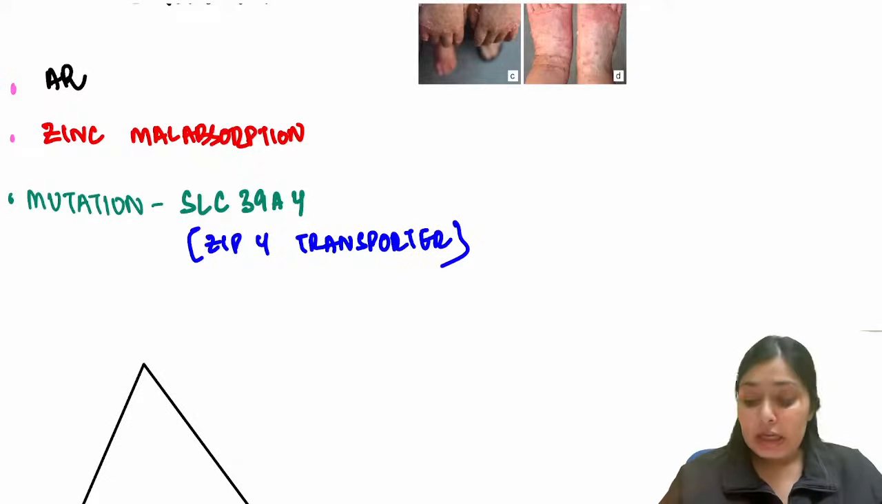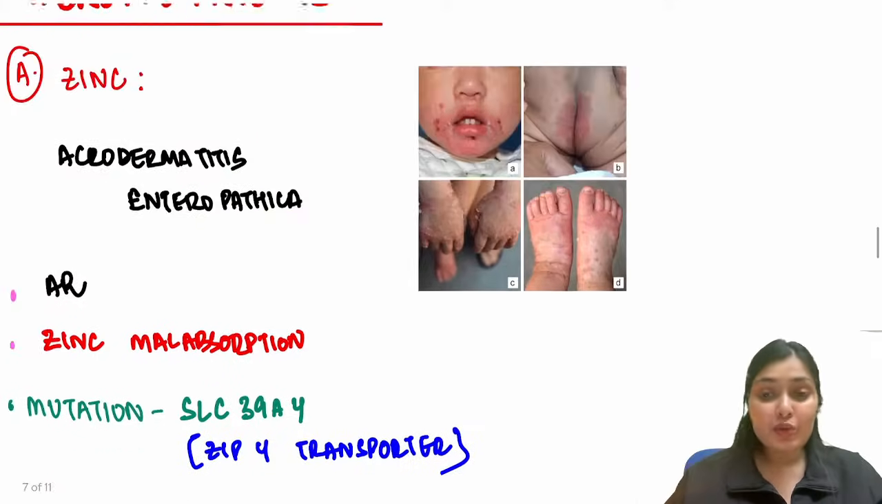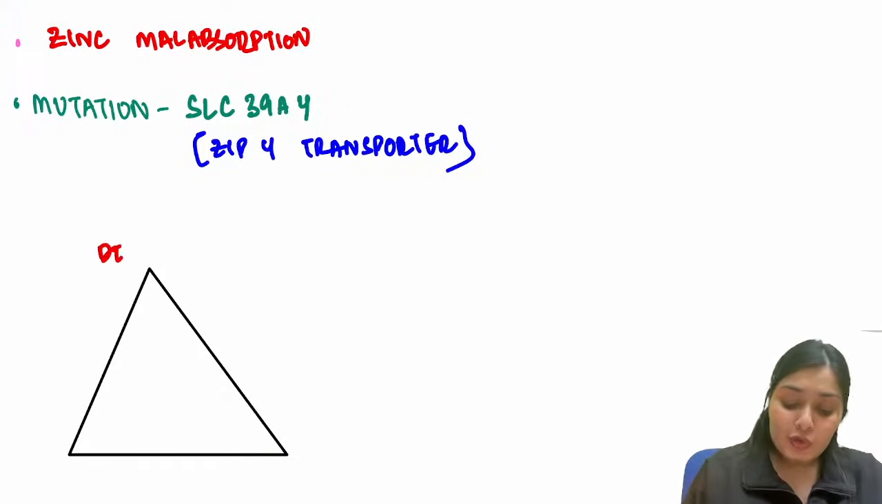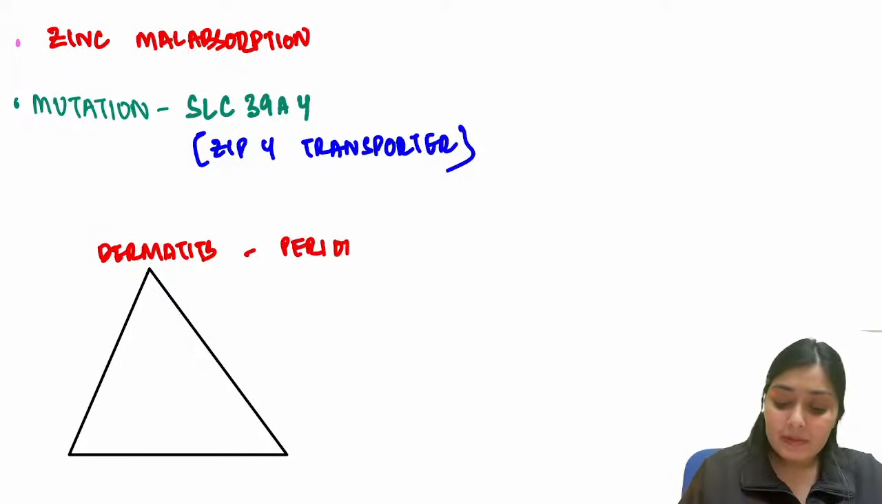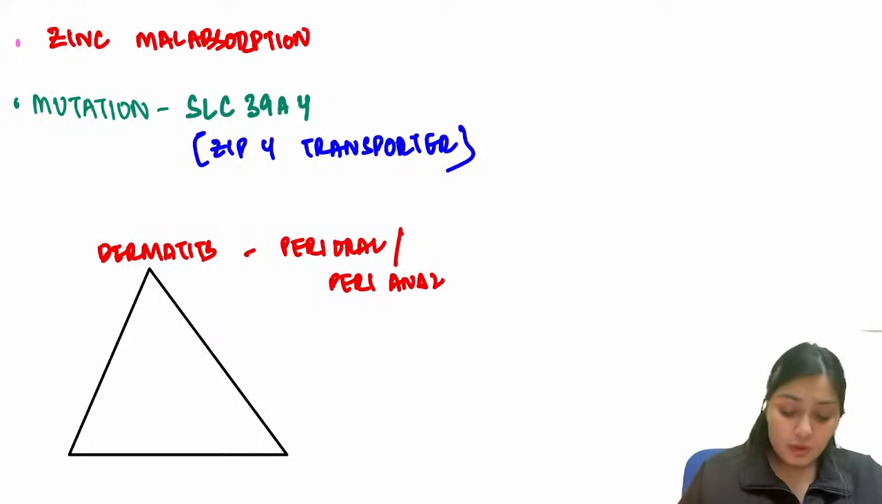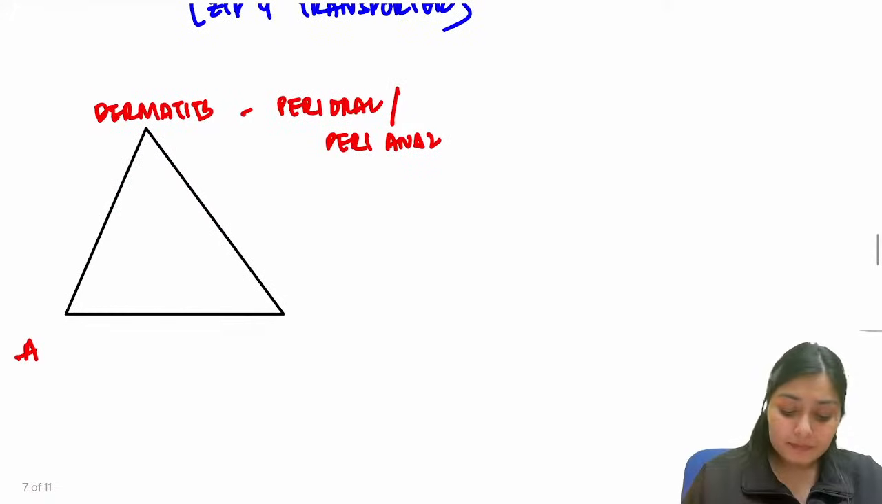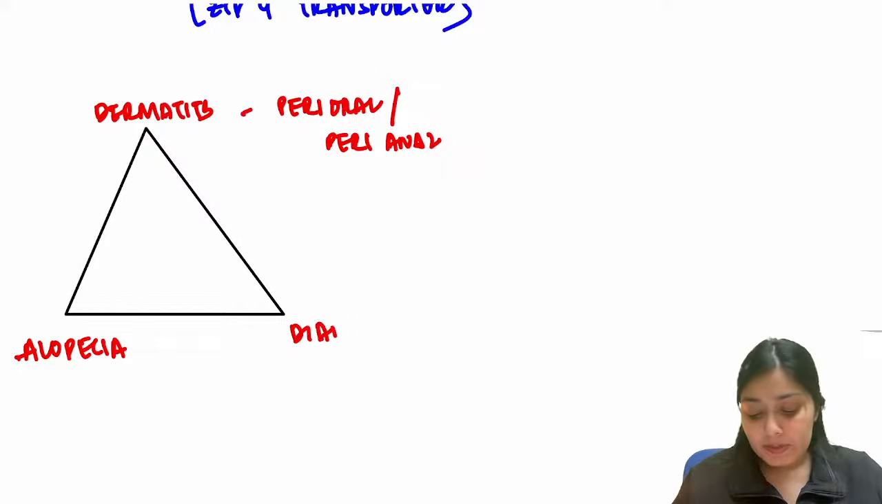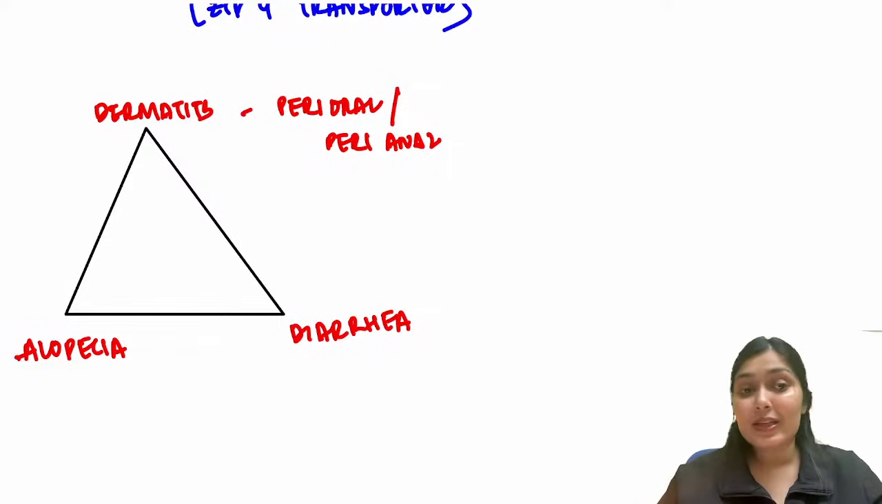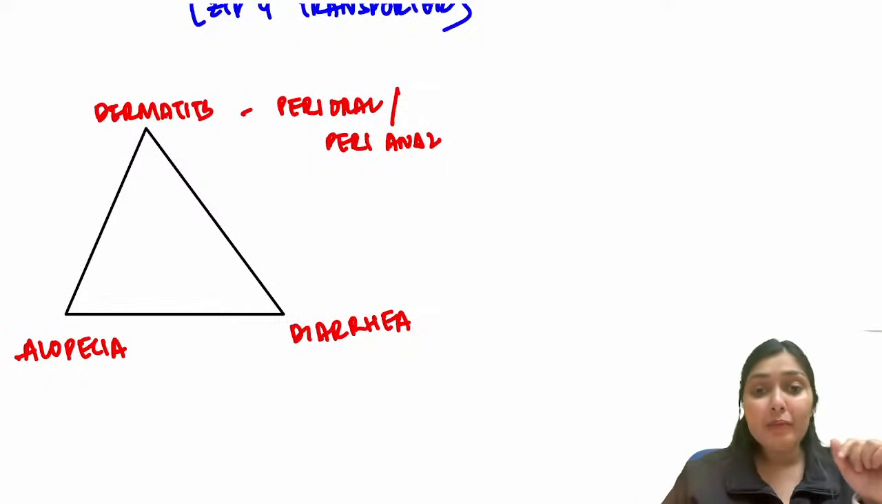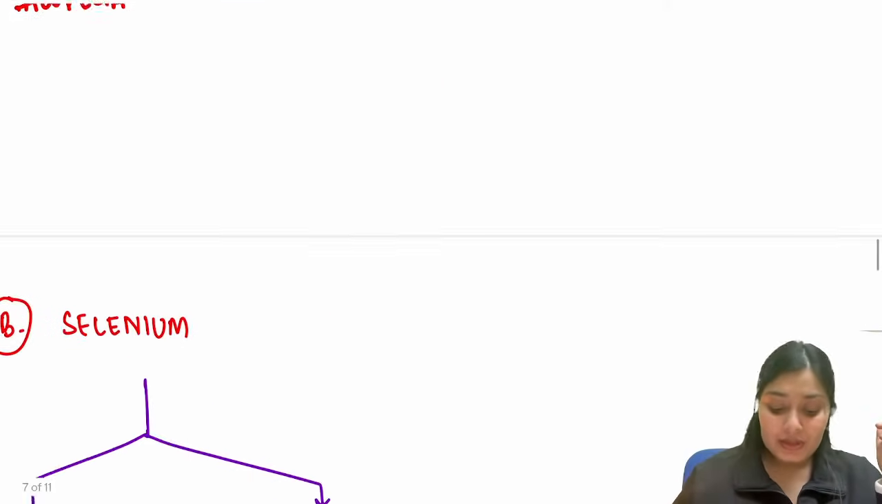Right? What do you see over here? The same picture that I showed you. What is this? Dermatitis. So you see dermatitis, perioral and perianal. You see alopecia. And you see diarrhea. So this is the typical triad that you are going to see in zinc deficiency: dermatitis, perioral and perianal, alopecia and diarrhea. Right, so this is all about zinc deficiency.